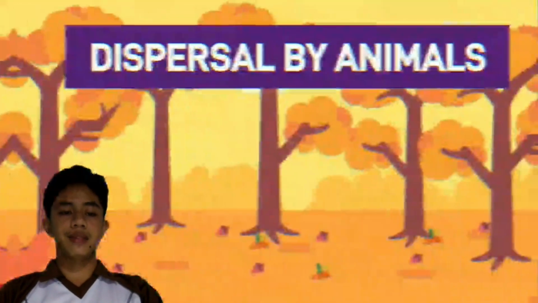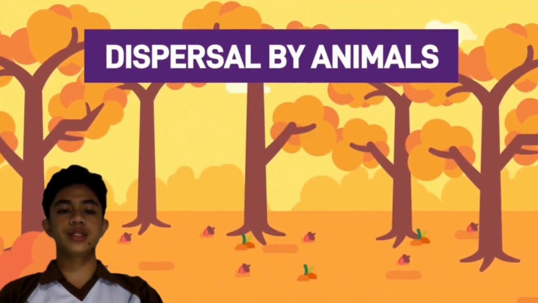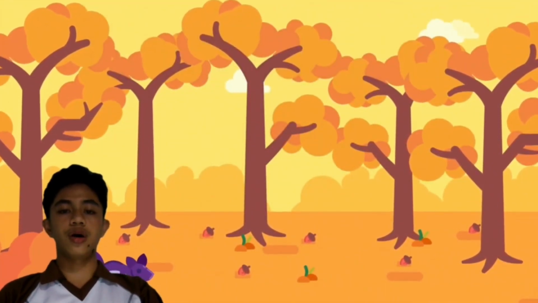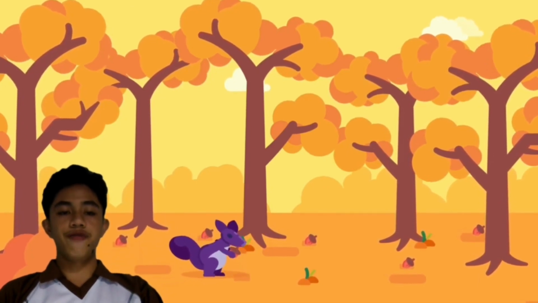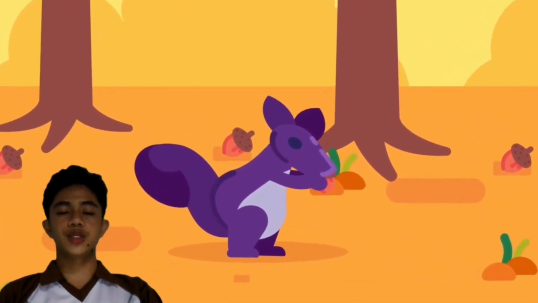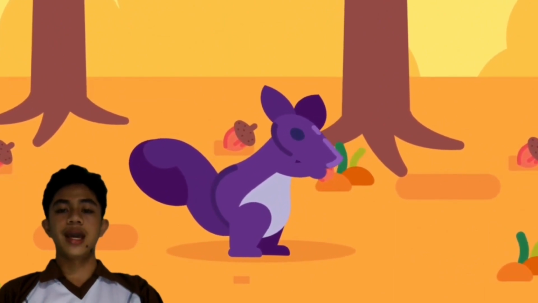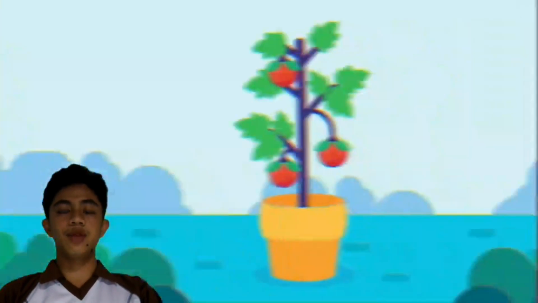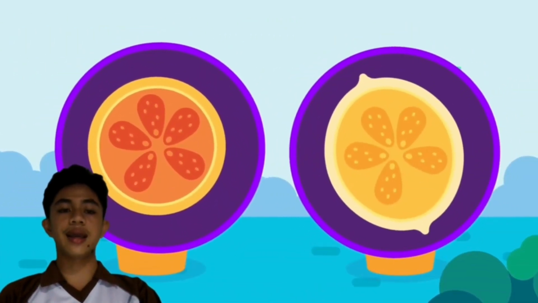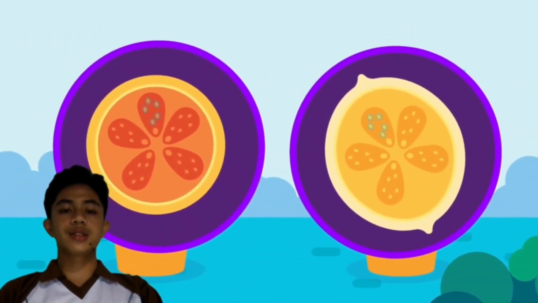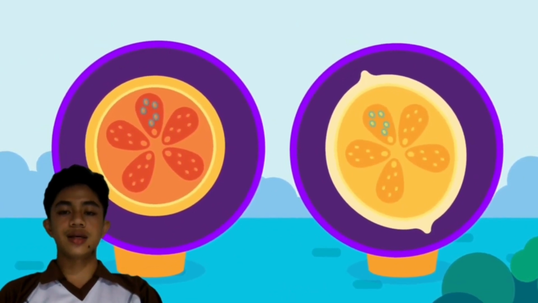Dispersal by animals. The fruits or seeds which animals forage on are the ones that are most likely to be dispersed. Therefore, most of the fruits dispersed by animals are edible. In some fruits, for example tomatoes, the whole pericarp is succulent as it stores food and minerals. In lemons and oranges, the fruit chamber has succulent hairs. Food materials are mainly stored in these hairs.